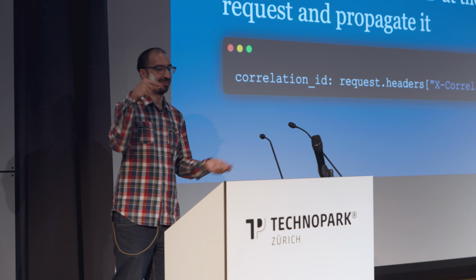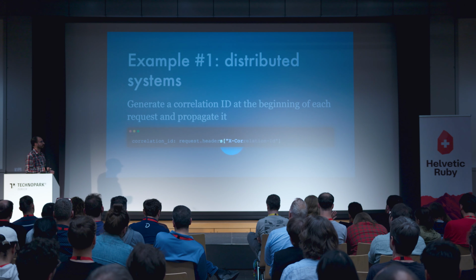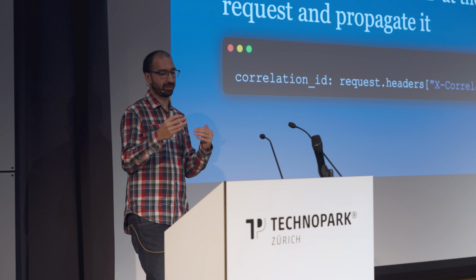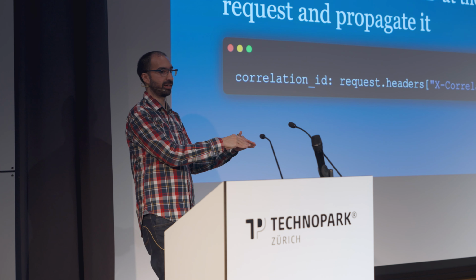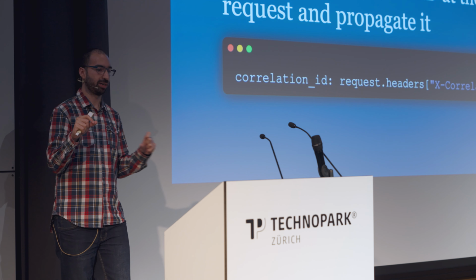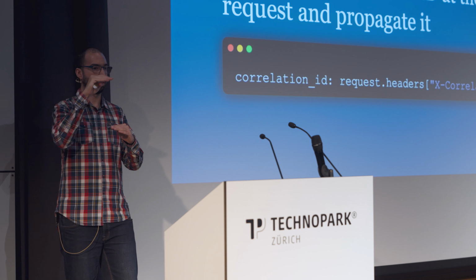So one way is to have the entry point service, maybe the gateway, generate a unique ID, which is usually called correlation ID, and then you pass it as an HTTP header to any subsequent request. So this is the header that we're passing, and then any system that gets this correlation ID will output it again in their logs. So that means that if you filter your logs by correlation ID, you get to see all the requests that are in the chain.